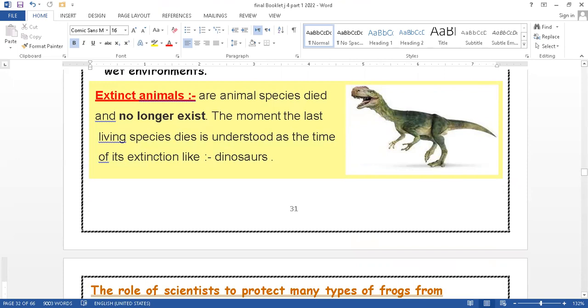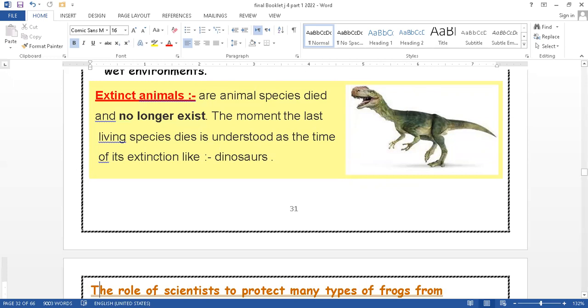Junior 4, in the past, there were many types of animals that do not exist right now. Like what? Like dinosaurs. We can't see any dinosaurs anymore right now. Why? Because they were endangered animals in the past, and the scientists could not care about or be interested in this problem, so they died and no longer exist in life.